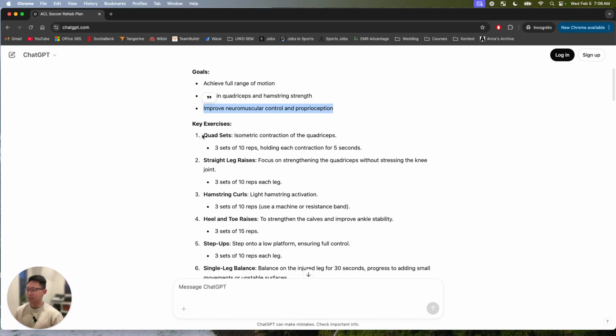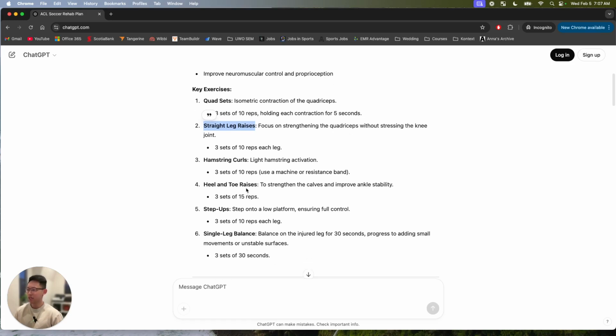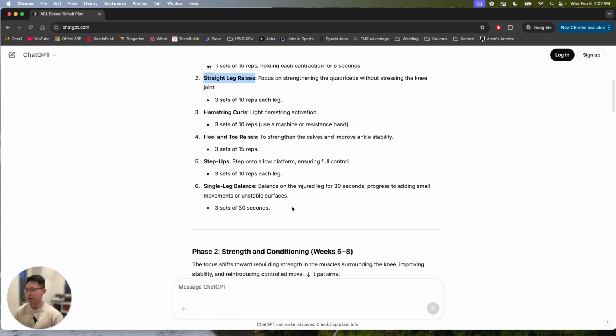Key exercises. Oh boy. Quad sets. Honestly, guys, this is something that physios often give out in the first week or two of ACL rehab. Not something you would see at 8 months post-op. Straight leg raises. Again, very basic. This is something you would do in the first week or two. Hamstring curls, heel toe raises, step ups, single leg balance, very basic stuff. So that is definitely not something relevant at 8 months post-op. I would hope so, at least.